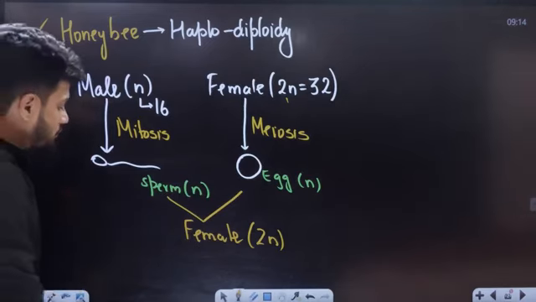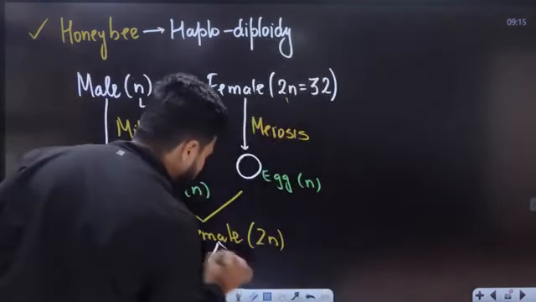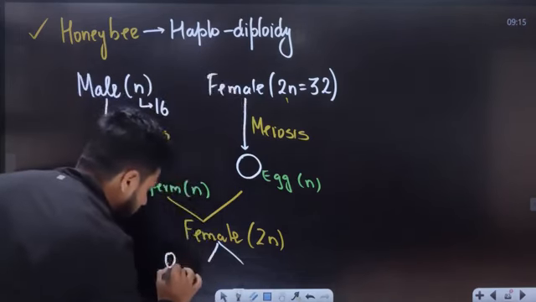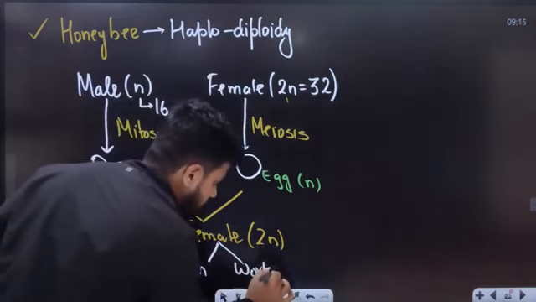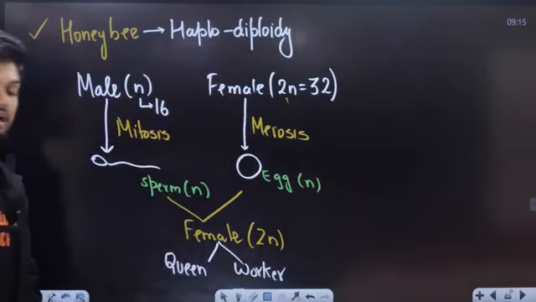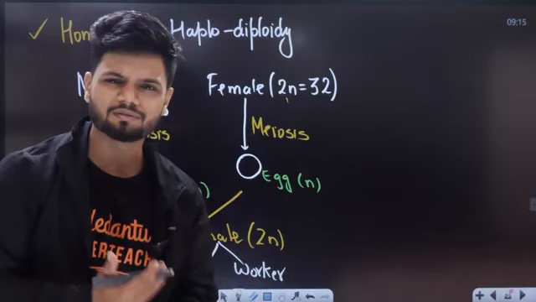2n. Now this female right here, students, can be a worker or a queen. It can be a queen bee, or it can be a worker bee. Now you'll ask me, sir, where are the males then?